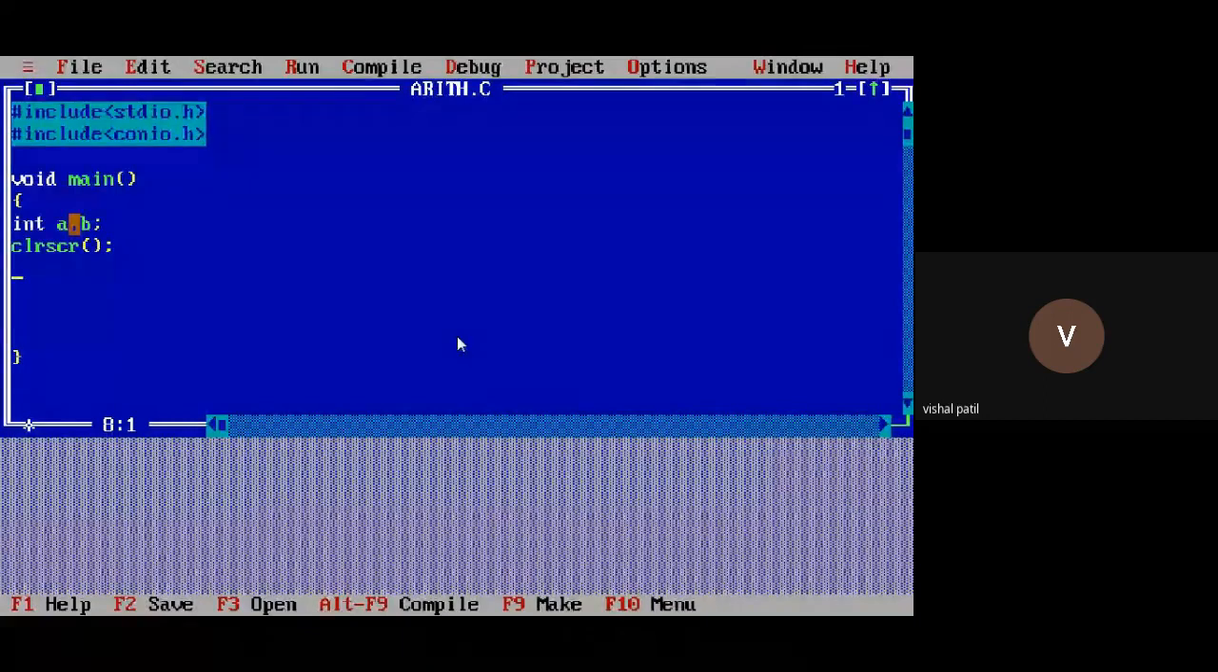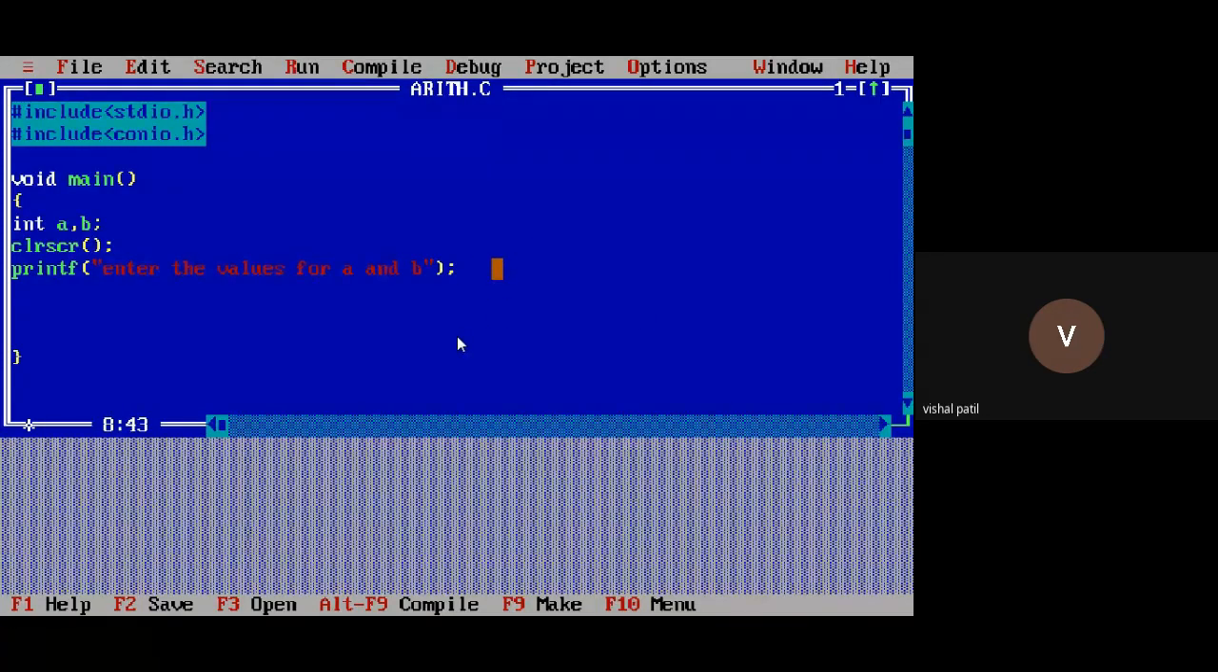But before that, you need to display a message to the user: you have to enter values for A and B. And after each and every statement, don't forget to use a semicolon. What is the rule of C programming? Each and every statement should be terminated with a semicolon. Remember, only statements, I'm not talking about functions. Don't give a semicolon there, otherwise you will get an error. I will show that also, right?